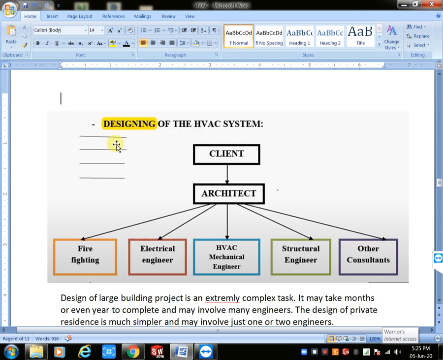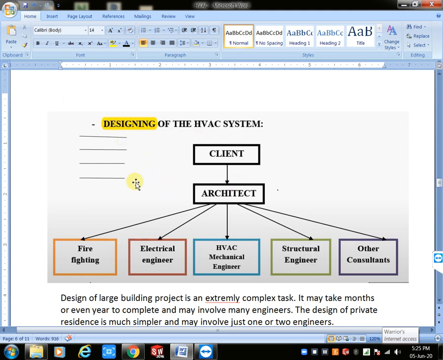We need all services. For example, if you want heating, for example hot water purpose, you need to maintain HVAC, central AC system, but means we need all services. In that condition we want to maintain the height of the floor different compared to these two. That's why we want to mention here 14 to 16. Now clear this one? This total layout is decided by the architect. Now clear? Why architecture plays a major or vital role means based on this.